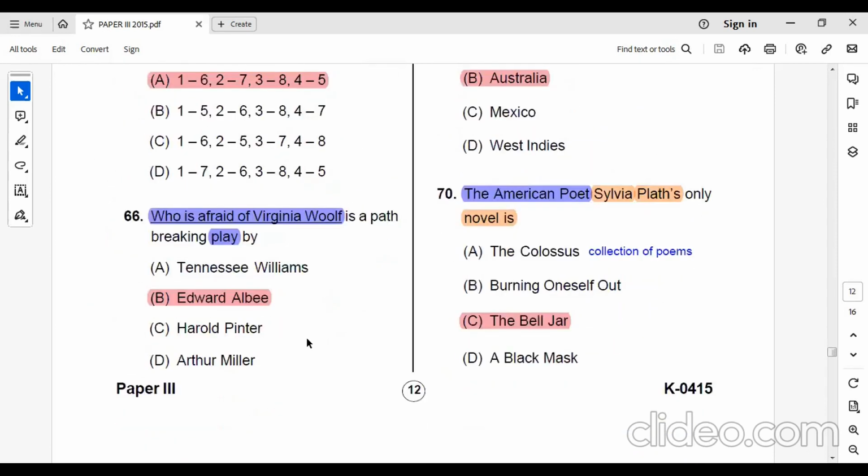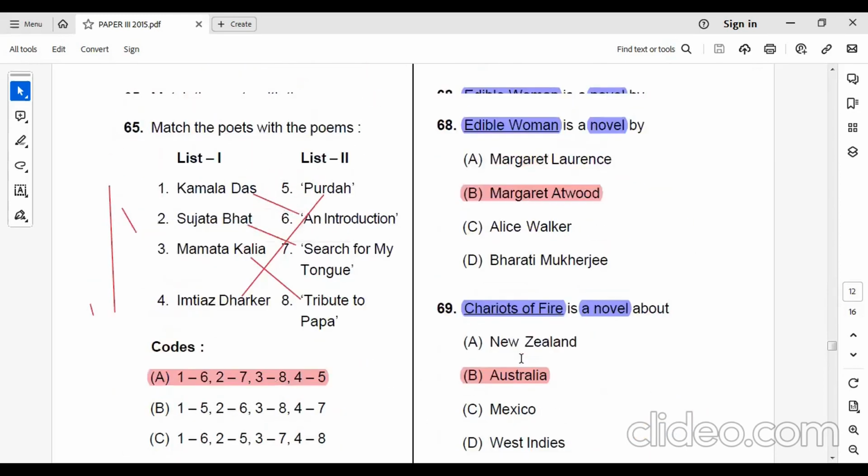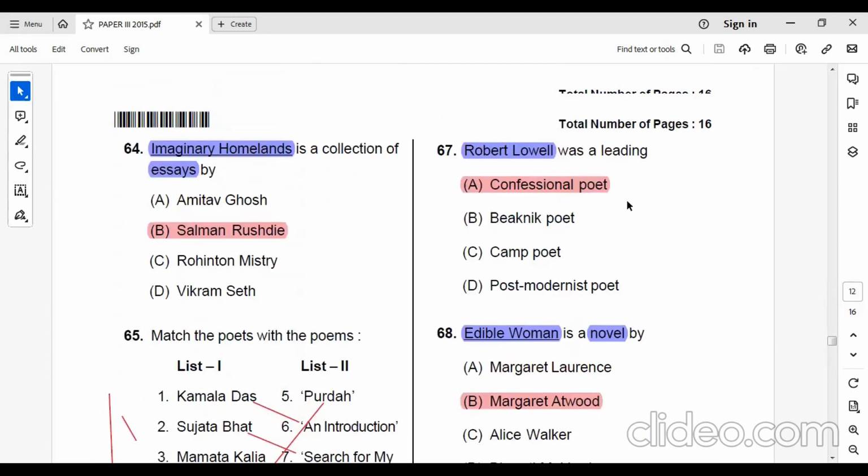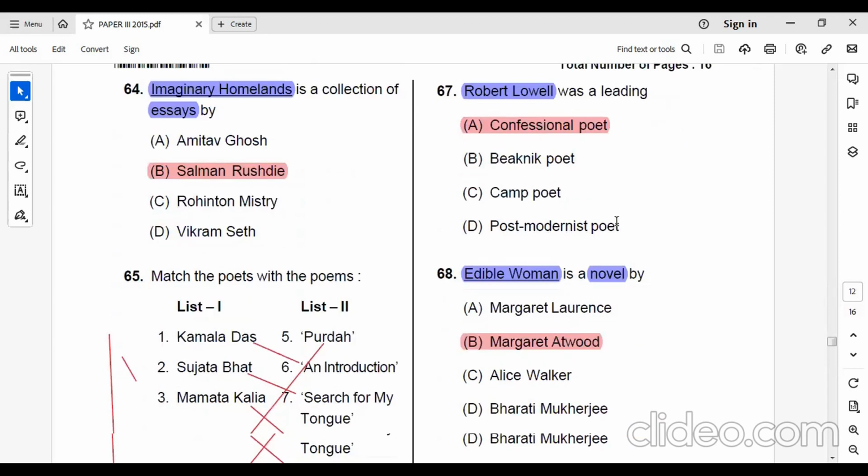Who's Afraid of Virginia Woolf? This is written by whom? It's the name of a play, written by Edward Albee. Edward Albee has written a play named Who's Afraid of Virginia Woolf? Now, next question, number 67. Robert Lowell was a leading confessional poet.